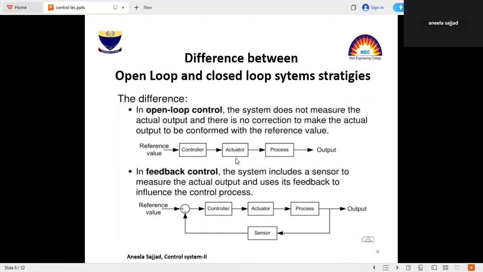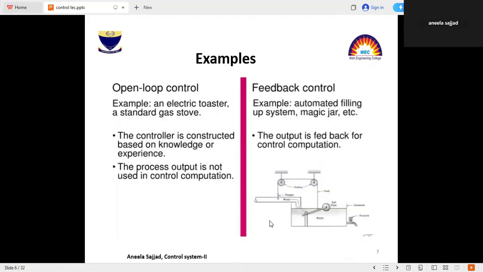This is the controller and actuator. The actuator will sense the output of the controller and then its output will go to the process. Similarly, in feedback control, the system includes a sensor to measure the actual output and uses it in a feedback circuit. This is known as the sensor, and the sensor acts as the feedback circuit.